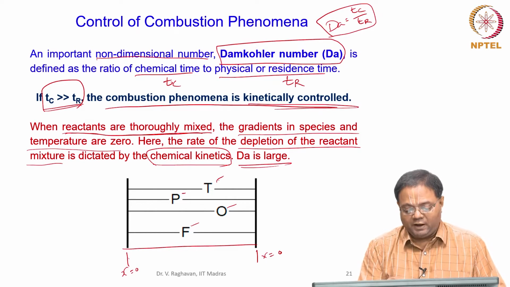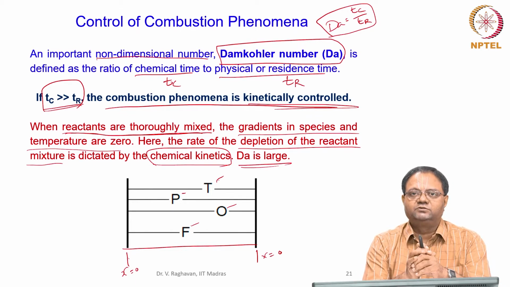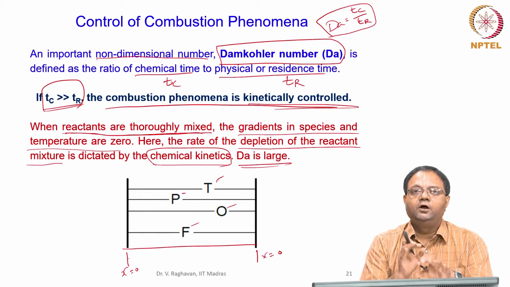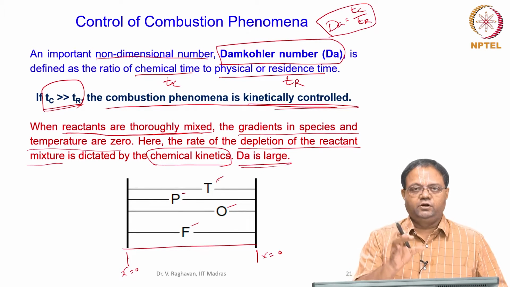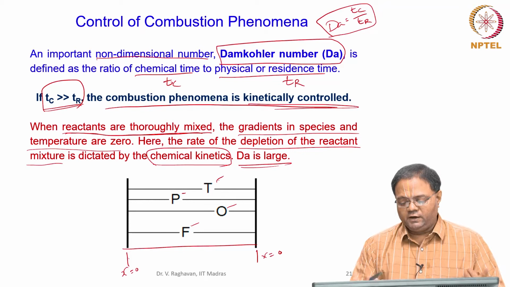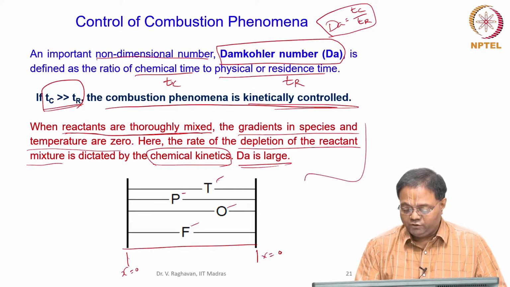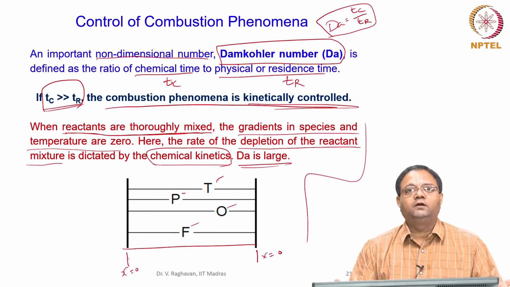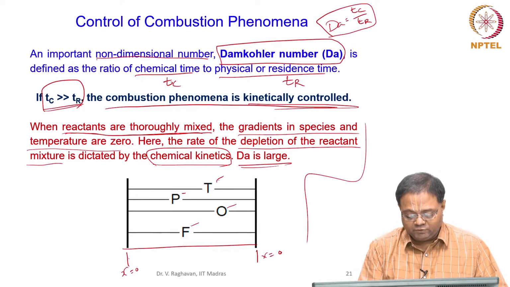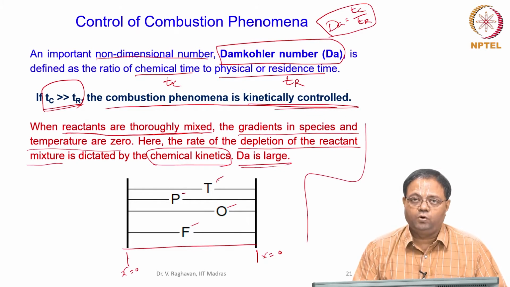So, for analyzing this, for example, it may be ignition. I take a small volume, there is a well mixed reactant, I try to put some energy to ignite it. So, from the initial temperature it goes to a higher temperature. So, that ignition process is kinetically controlled. Okay. So, that is the first category in which you will understand that there is no other gradient. So, I am actually having no gradient in the fuel, oxidizer or temperature and so on.